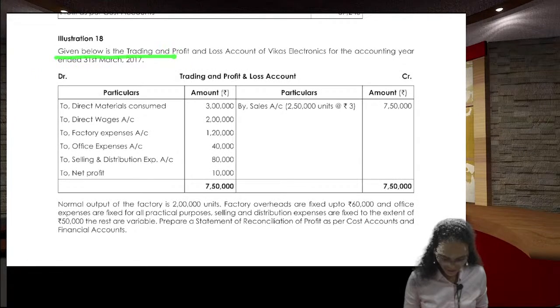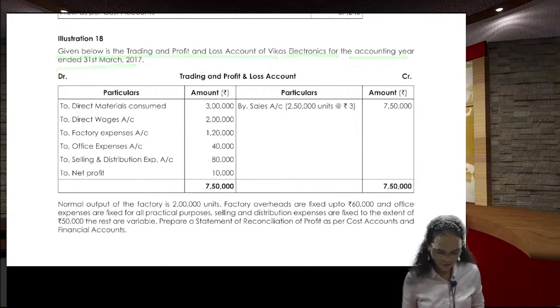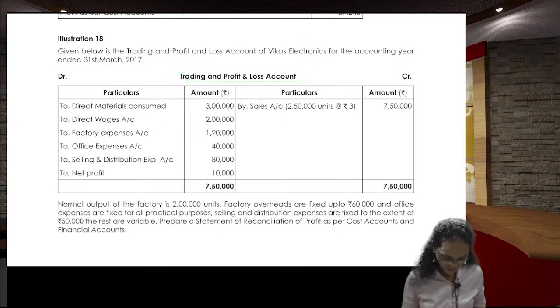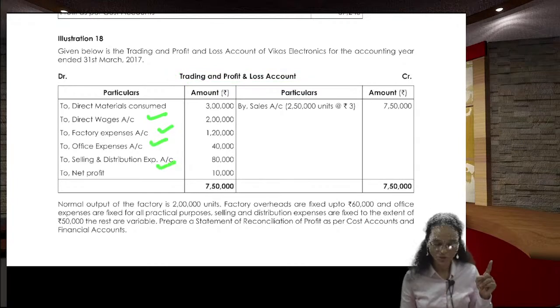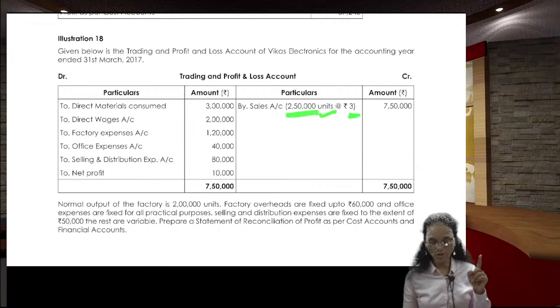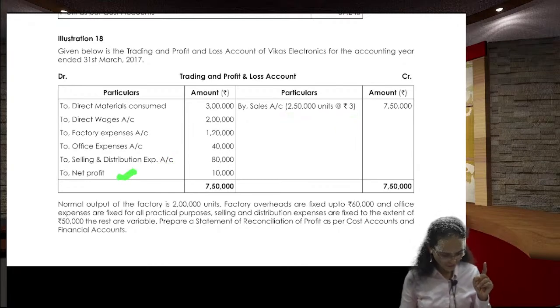Given below is the trading and profit and loss account of Vikas Electronics for the accounting year ended 31st March 2017. Trading P&L is given. What is given? Direct material consumed, wages, factory expenses, office expenses, selling and distribution, and sales number of units is given, rate per unit is also given. So you got the net profit.